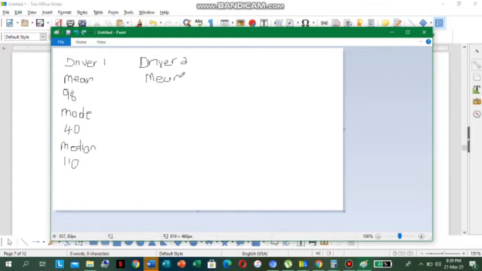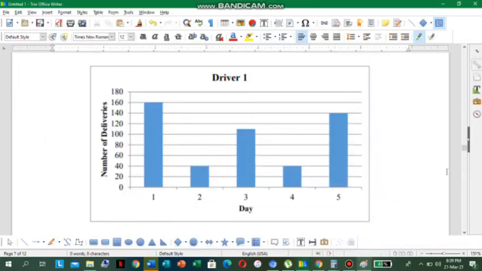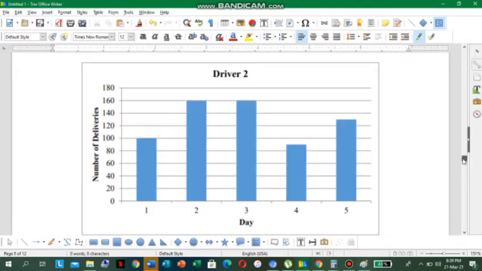So the mean of a data set is found by adding all the numbers in the data set, then dividing by the number of values in the set. So let us go to driver two. We see that for day one, he made 100 deliveries.